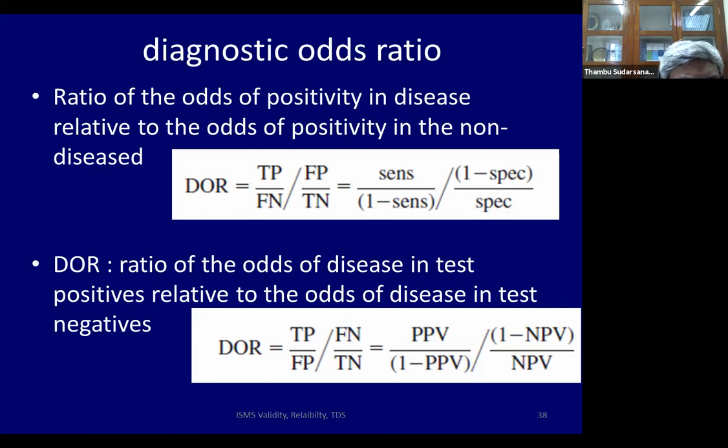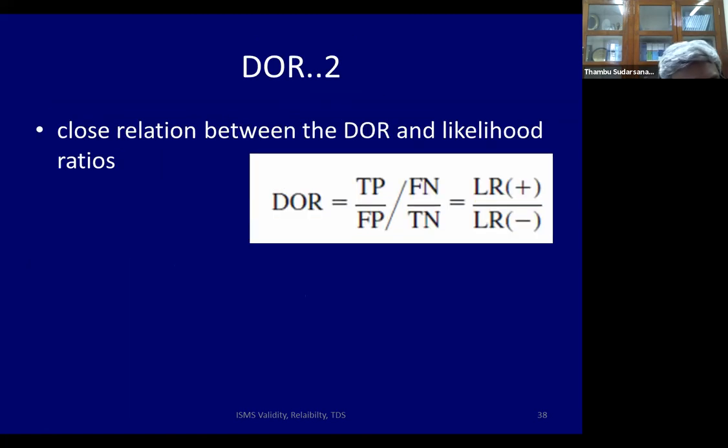Now, many people say that the diagnostic odds ratio is a very useful one because it combines sensitivity and specificity. Now, what about the likelihood ratio? There is a close relationship between the diagnostic odds ratio and likelihood ratio. The diagnostic odds ratio is calculated as the positive likelihood ratio divided by the negative likelihood ratio.